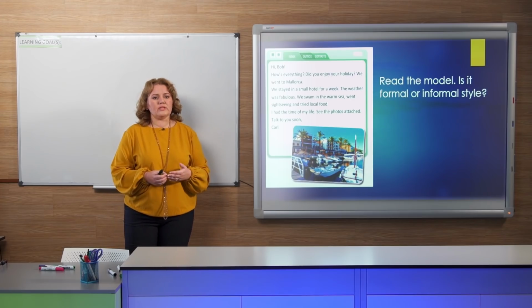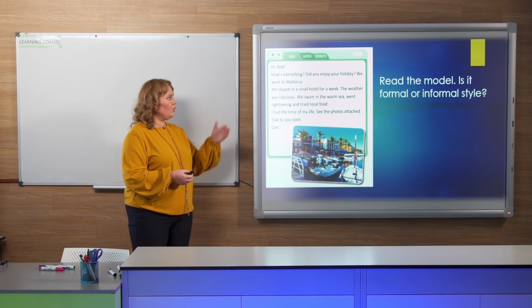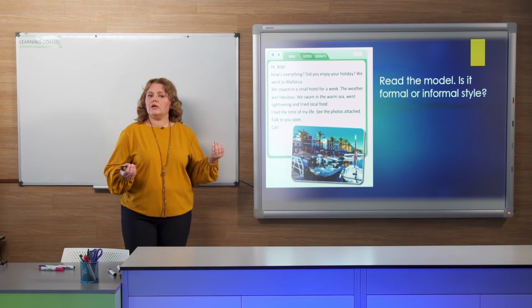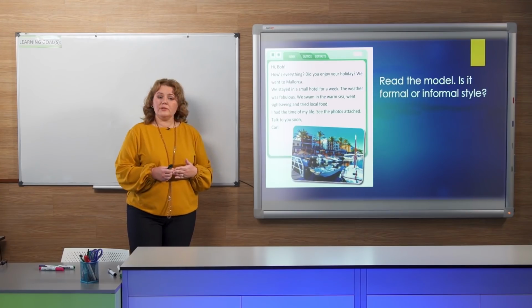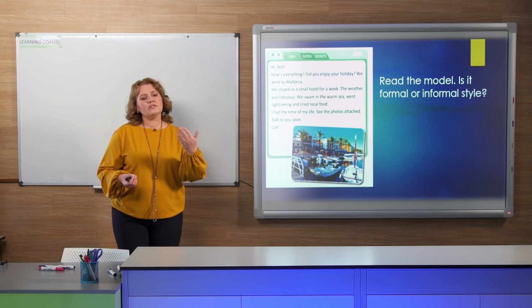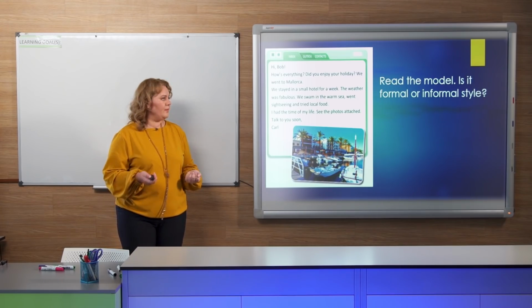Formal letter starts with different beginning. So we say, dear Bob, and we finish best regards or kind regards. So an email to a friend is always informal. And we also use very simple words in order to express that this is informal. So this is like a spoken language.